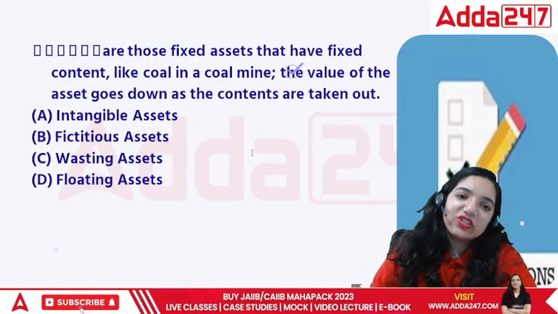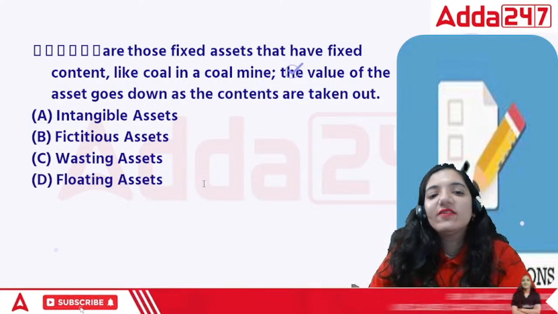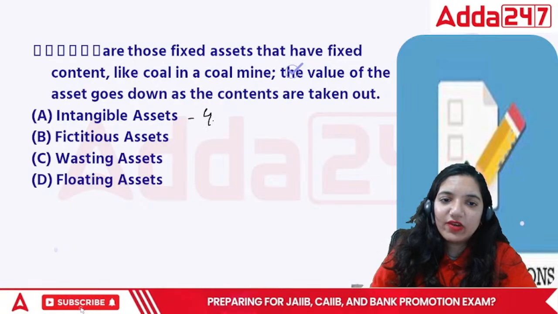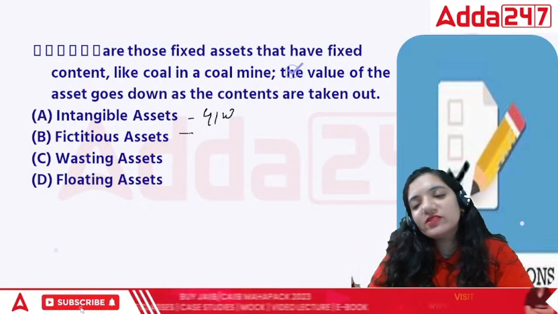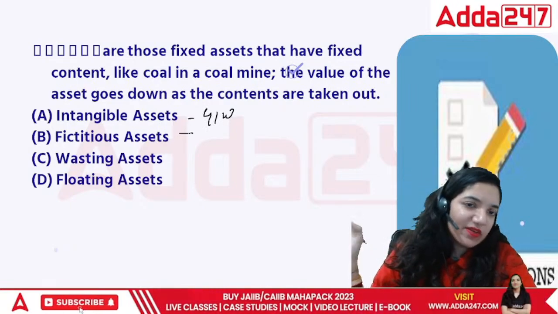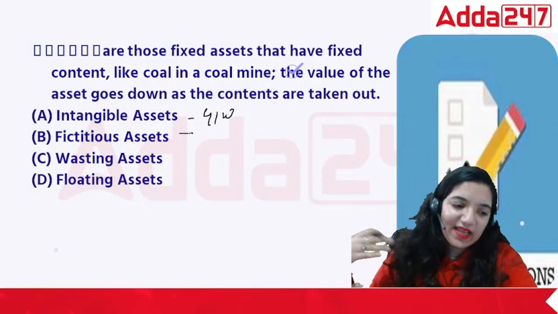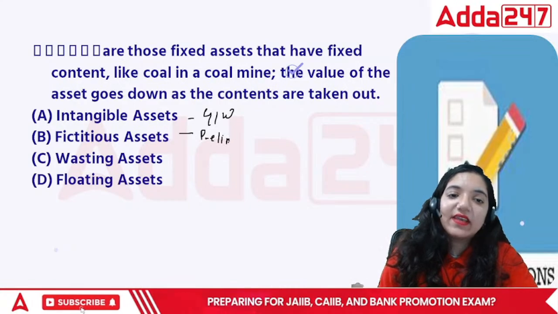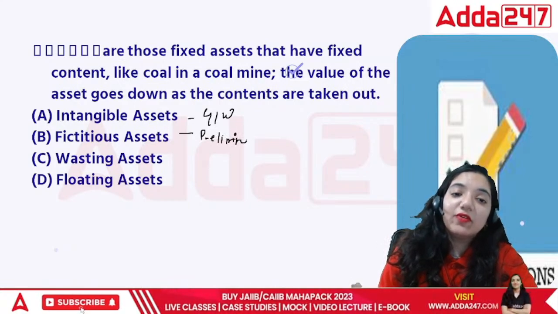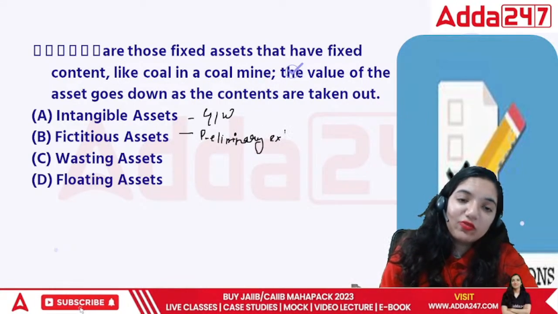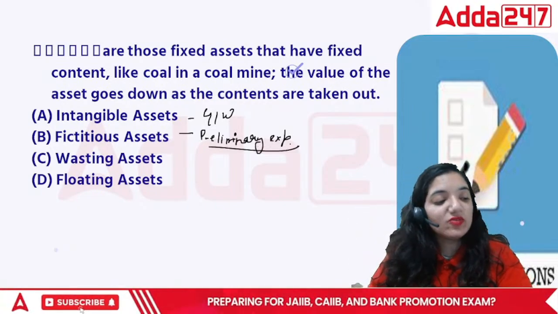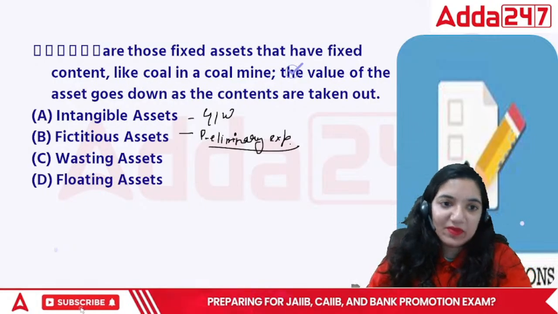That is intangible assets, fictitious, wasting, or floating. Intangible means which cannot be touched, for example, goodwill. Fictitious means that it is just existing in the books, but it doesn't exist in reality. There have been cases, for example, preliminary expenses: the expenses that are incurred before the company was made. Those expenses are already done, but I'll record them right now. That is noted as preliminary expense.